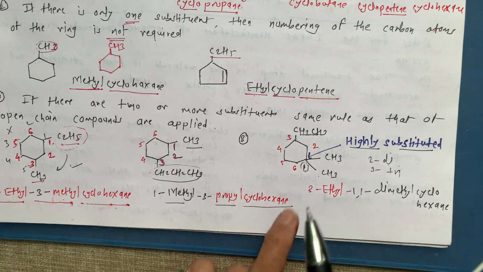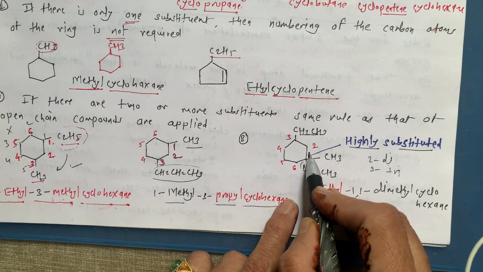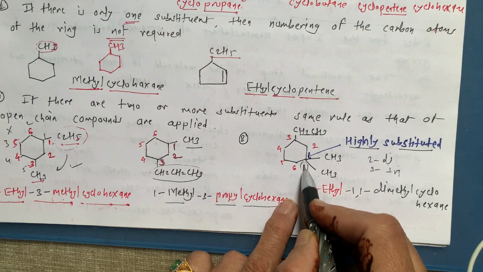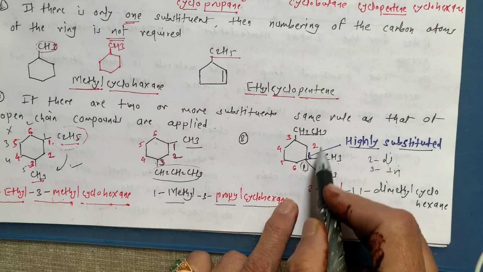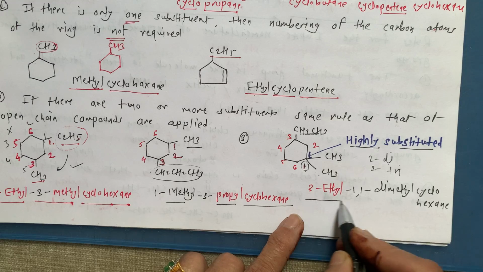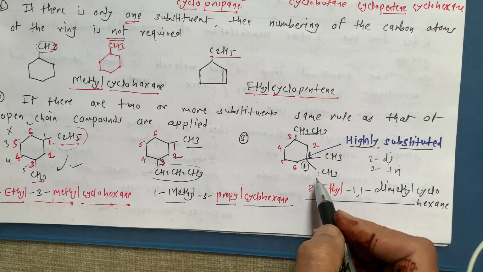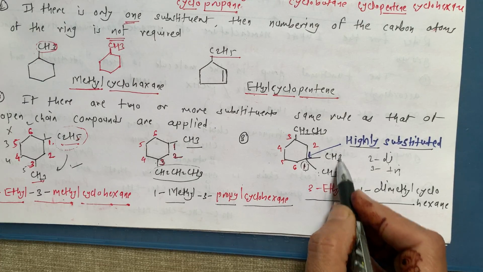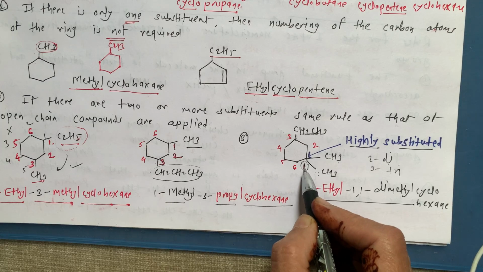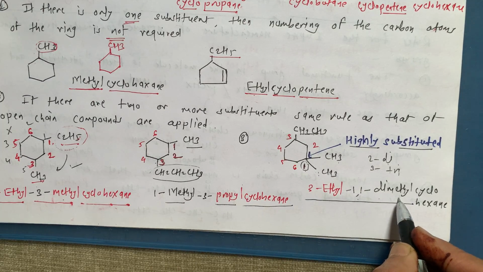But when it is highly substituted, then the only difference is that to that highly substituted carbon you have to give number 1, and then according to the numbering, but you have to arrange them in alphabetical order only. Getting this point? See, here are 2 methyl groups. So this is 1,1-dimethyl. So this is 1,1-dimethyl substituent.